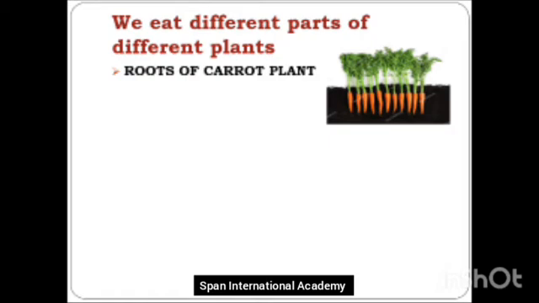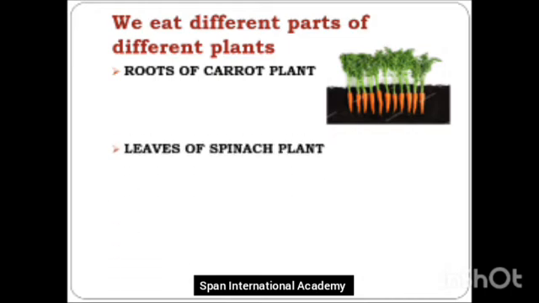So now you all have come to know that we eat the roots of a few plants. After carrots, what other plant is it whose roots we eat? We saw a picture. Radish, yes. And beetroots also are the roots of a plant.